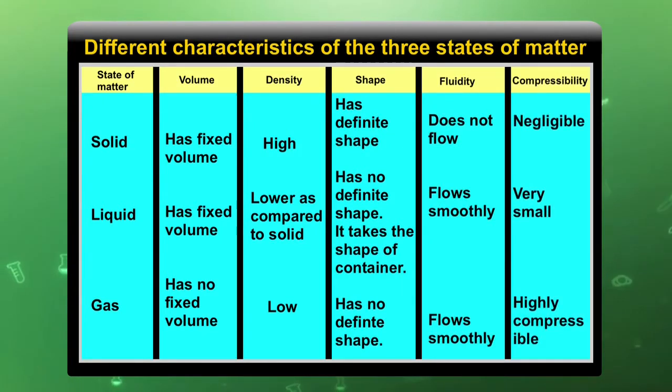If we compare the properties of these three states of matter, a solid has fixed volume, and density is obviously very high. The reason for the very high density is that they have very strong intermolecular forces of attraction that keep their particles very tight with each other, which causes high density. Shape is also fixed. Fluidity: we all know solids do not have fluidity, their molecules cannot flow like water. And compressibility is negligible.